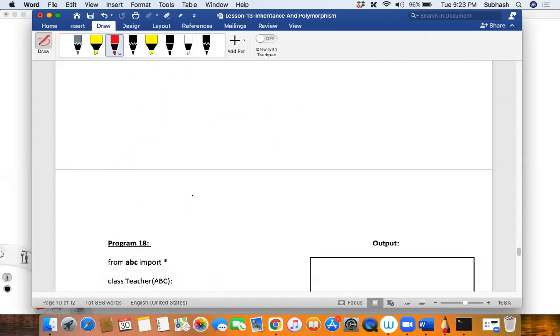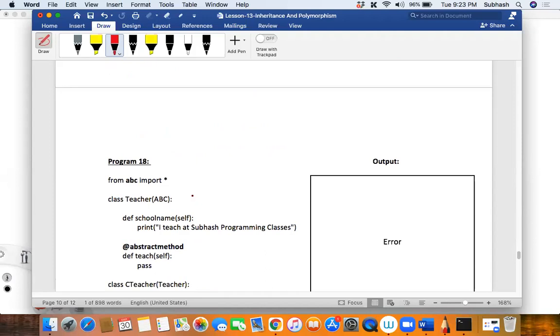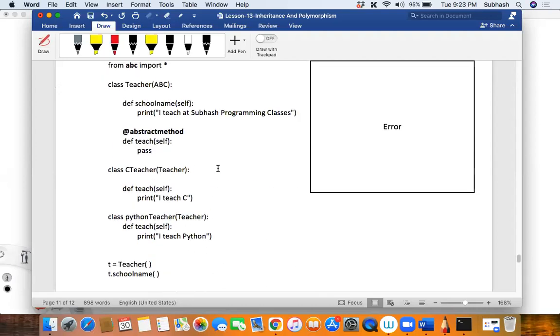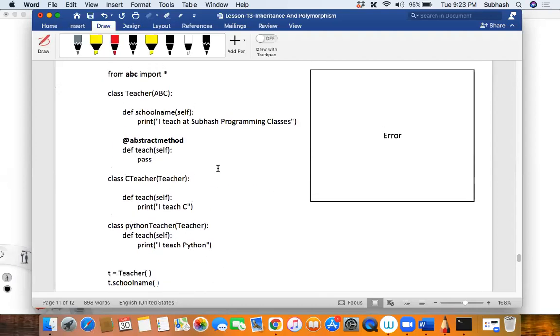Okay, so having said that, coming to this program 18, I want you to guess the output. Can you tell me the output of this program? What is happening here, my dear friends? Why is it giving an error? What is the reason it is giving an error?